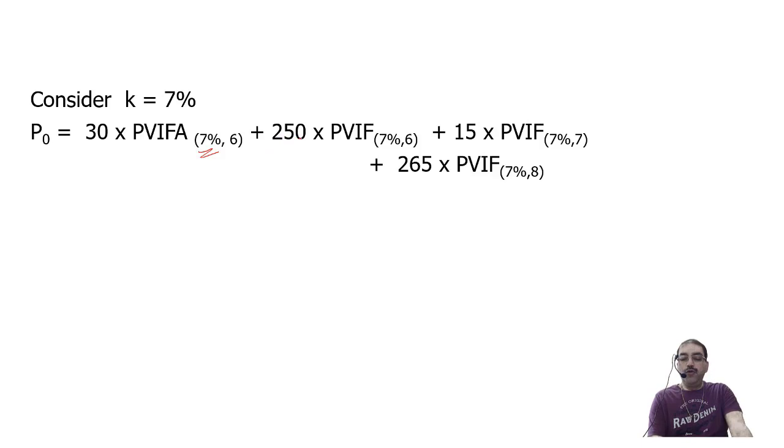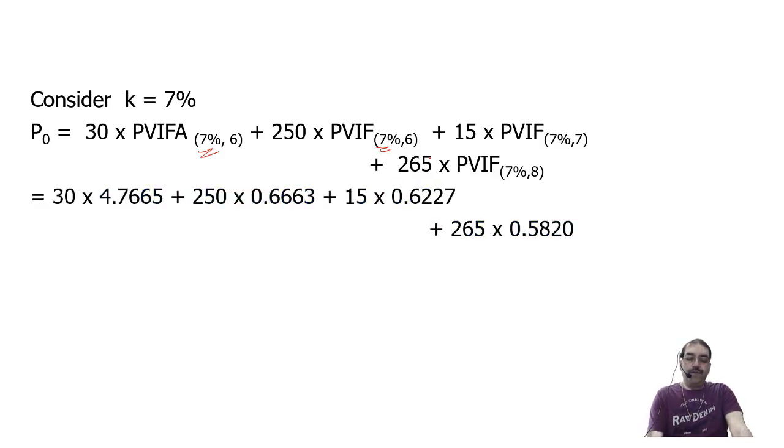250 into PVIF at 7% for 6th installment, 15 rupees into PVIF at 7% for 7 years, and 265, which I told you to break up, is 250 plus 15. So that will give me these figures. 4.7665, always round up your factor values up to 4 decimals, plus 250, that is half of the face value, into 0.6663 plus 15 into 0.6227 plus 265 into 0.5820.